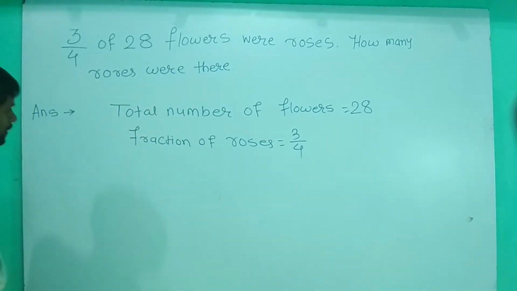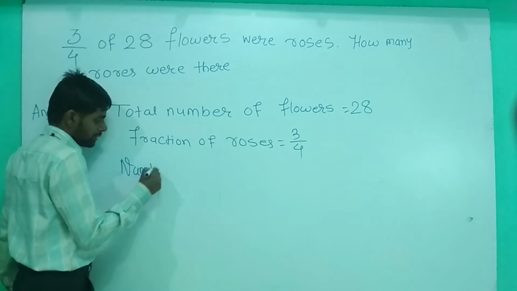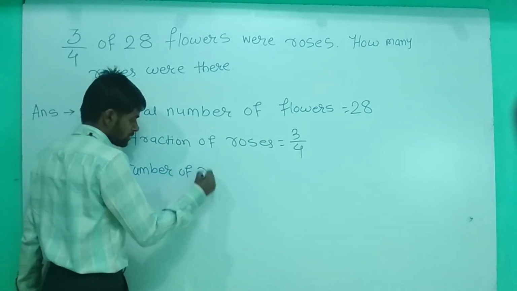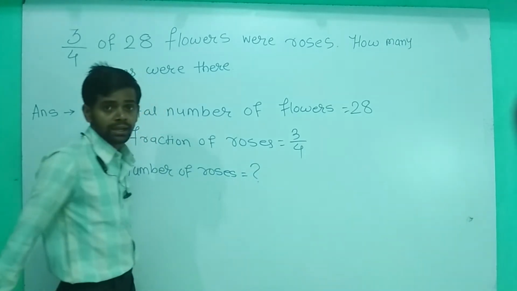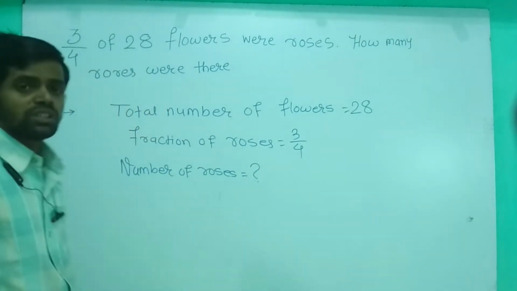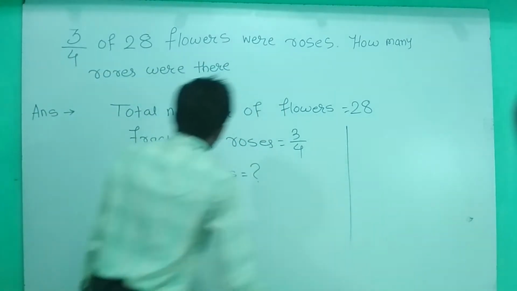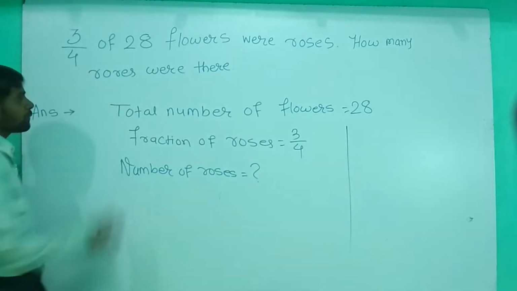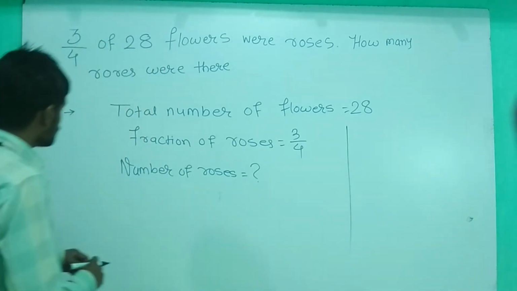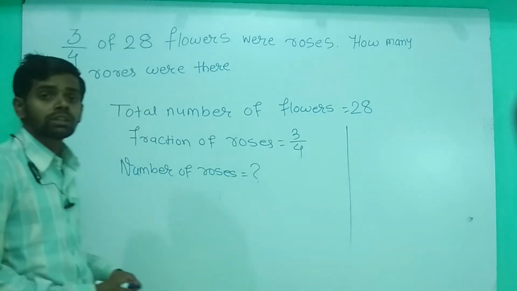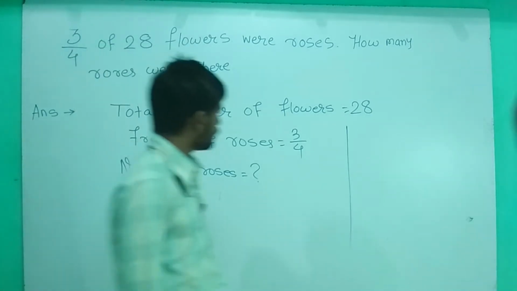Okay, now we will write number of roses is equal to, we don't know about that, so we will write a question mark. That means we have to find this. So how can we find out? We will find the fraction of 28. It is a question from fractions of a collection, and there are 28 flowers. From the 28 flowers, we have to find 3 by 4 of 28. So let's move towards 3 by 4 of 28.